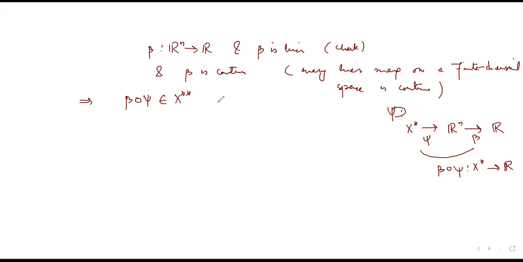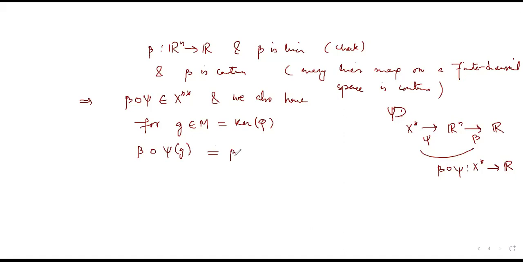We also have, for g belonging to M equal to kernel of phi, that is, if g is in M, then beta of psi of g is equal to 0. Why?